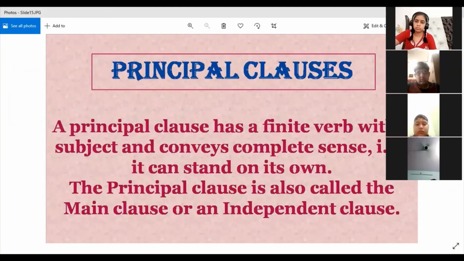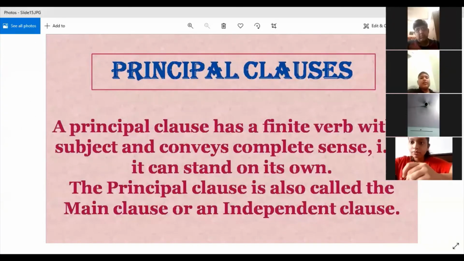Okay. Yes, Vinayak. What did she miss? Ma'am, a clause is a group of sentences which has its own subject. It is not a group of sentences, it is a group of words. Sorry, a group of words which has its own subject and can stand on its own.